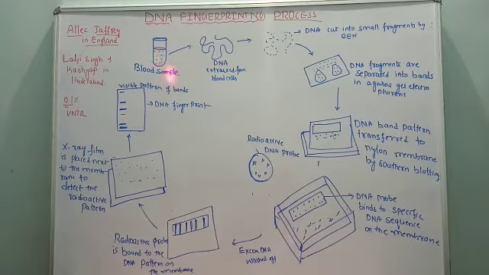This may be any biological sample such as blood drop, hair follicle, skin particle, semen, saliva, etc. These are the biological samples collected at the crime spot. From the blood, even RBC and WBC can be used.